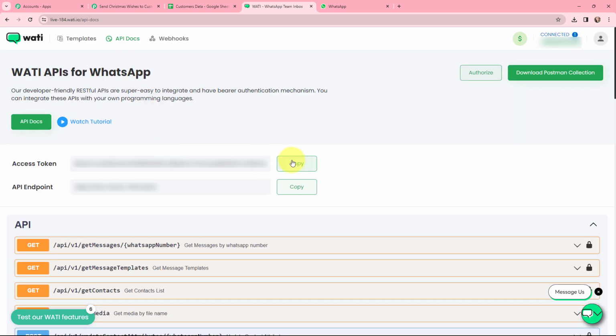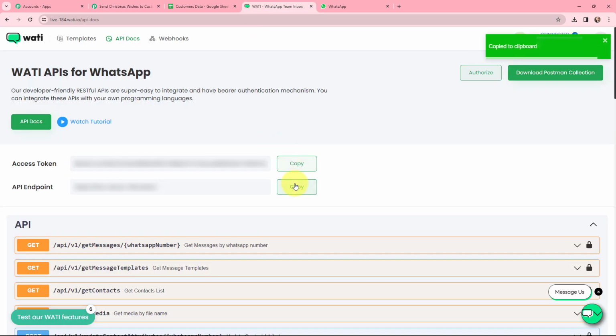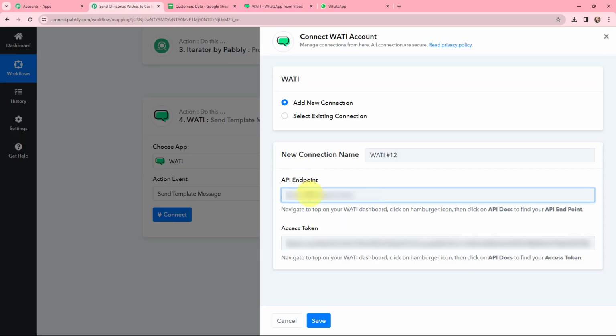And here is the access token. I'm going to copy the same, and in Pabbly Connect, I'm going to paste it over here. Once this is done, for the API endpoint, again, I'm going to copy it and paste it here in Pabbly Connect. Once I've mentioned the API endpoint and the access token, I'm going to click on save.